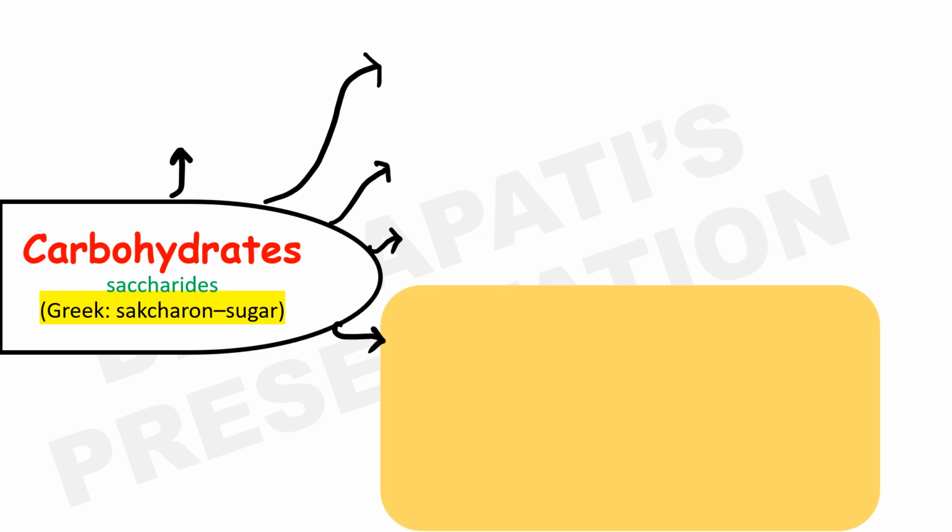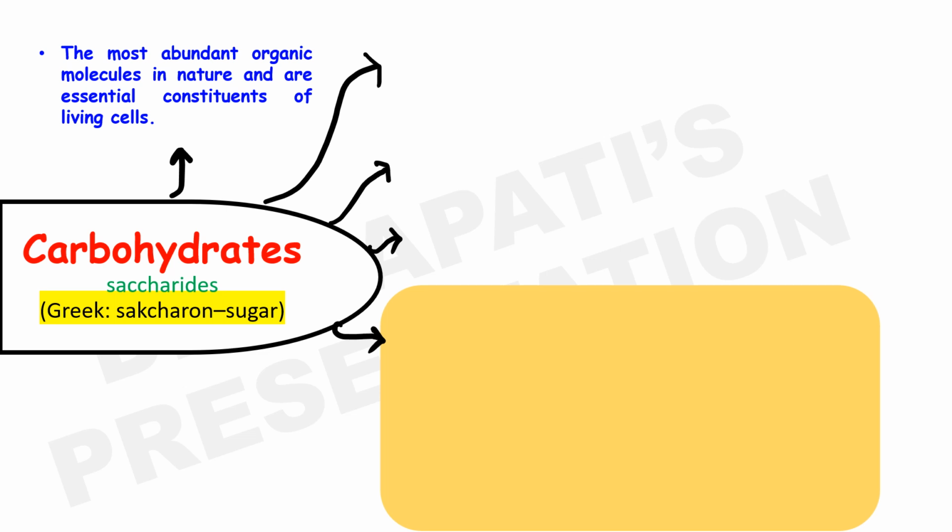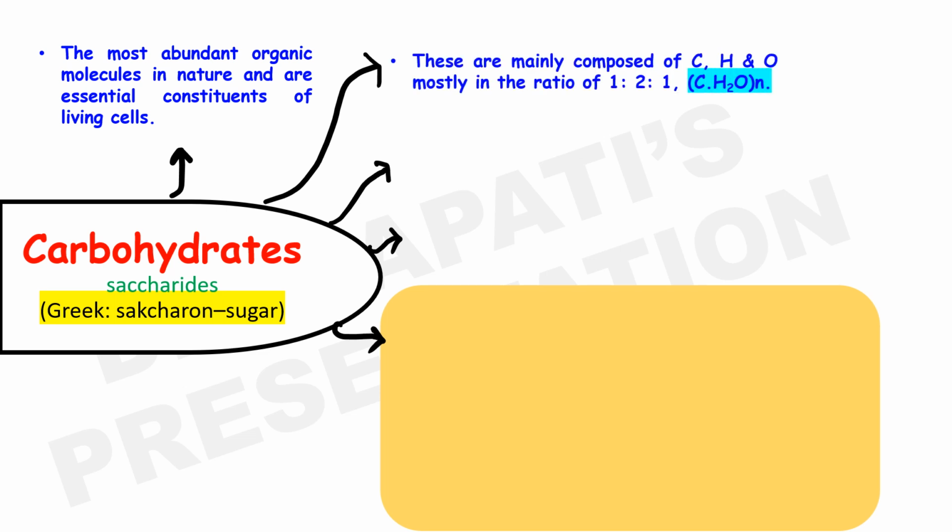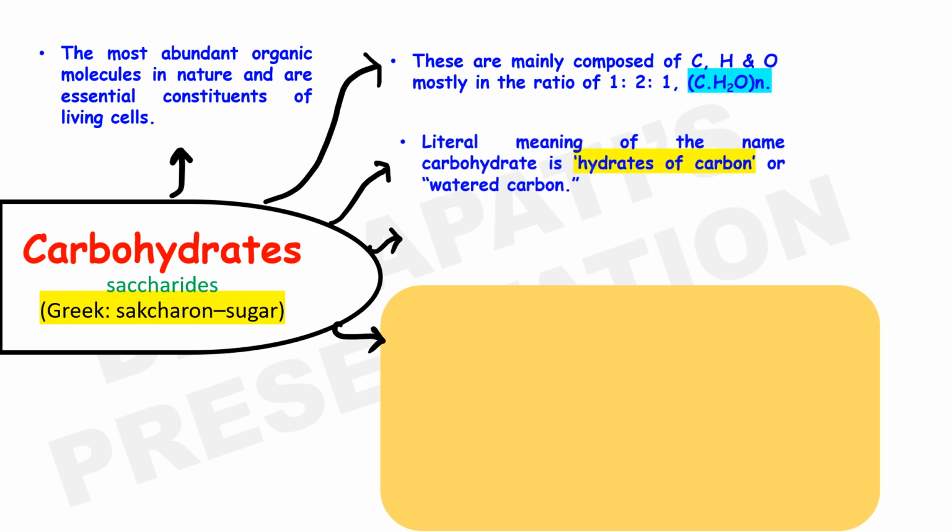Carbohydrates are also referred to as saccharides or sugar. Probably these are the most abundant organic molecules in nature, and these are one of the essential constituents of living cells. These are mainly composed of carbon, hydrogen and oxygen, mostly in the ratio of 1:2:1. Few carbohydrates contain nitrogen and sulfur.